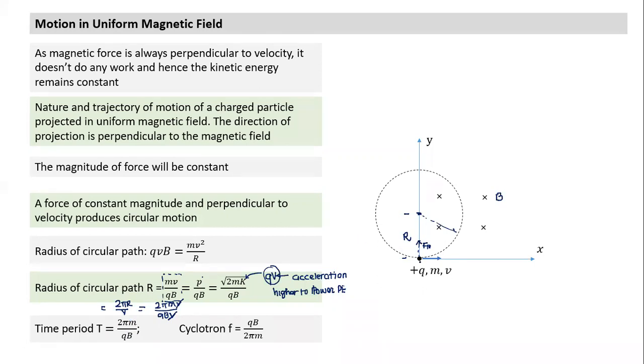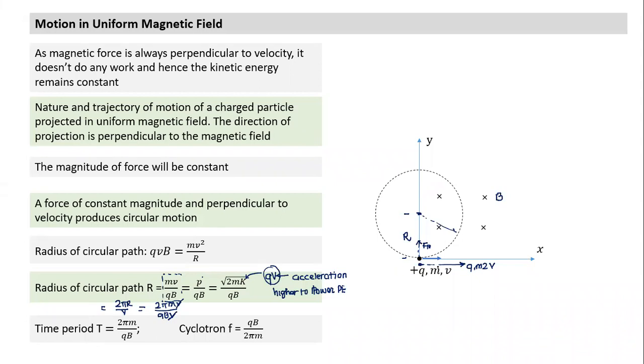If I have one charged particle with charge q, mass m, velocity v, and I project another charged particle with charge q, mass m, and velocity 2v, what are we saying? Both will have the same time period. Does it make sense why these two particles can have the same time period?